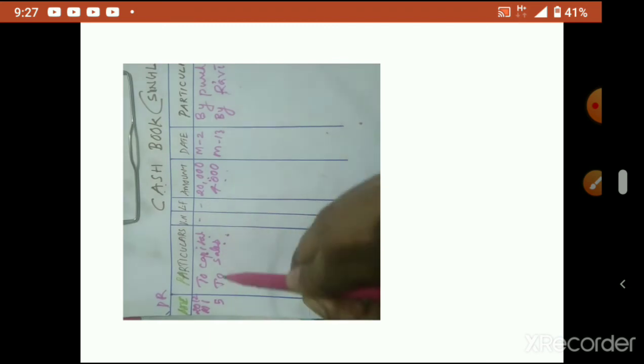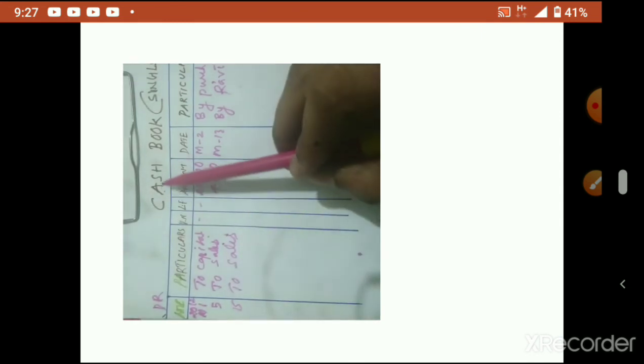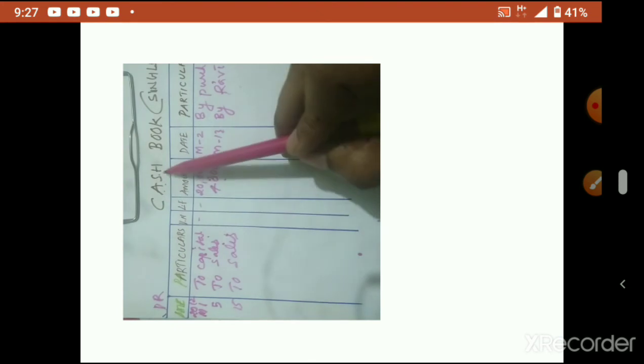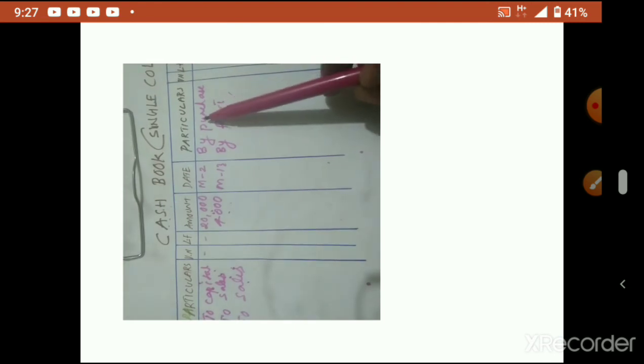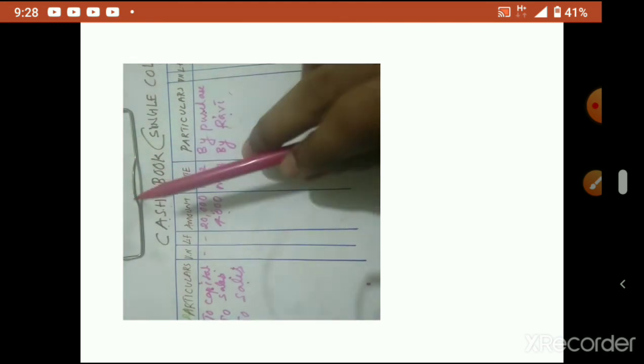Okay, now cash sales. Cash sales means sales is already coming on the debit side only. Cash account debtor to sales. How to read? Cash account debtor to capital. Cash account debtor to sales. Again cash account debtor to sales. But when you read this side, what to say? This item you say first: Purchase account debtor to cash. Ravi account debtor to cash. Understood? So to sales, how much amount? 8,000.